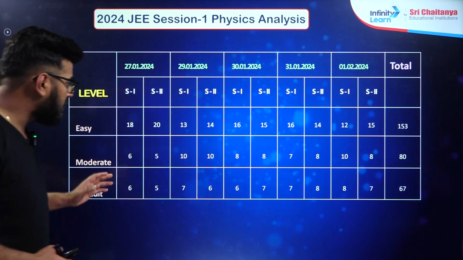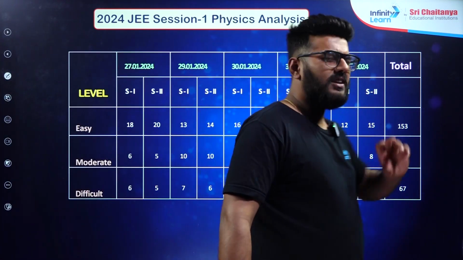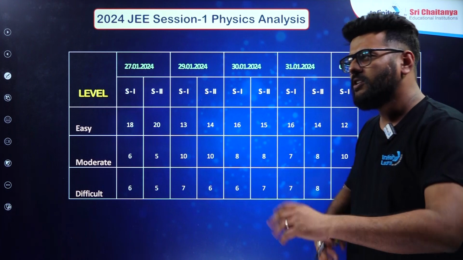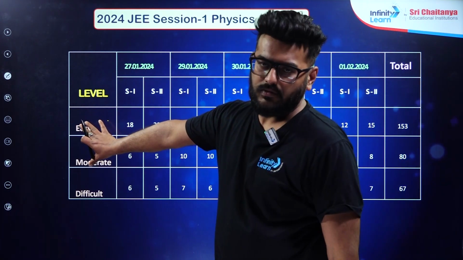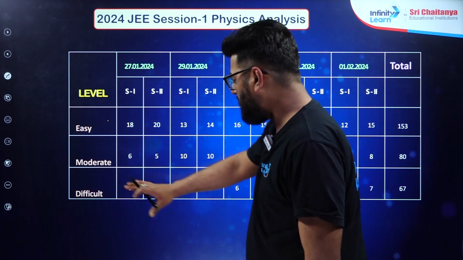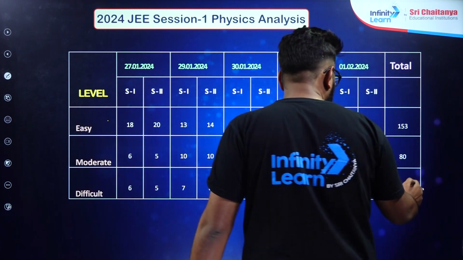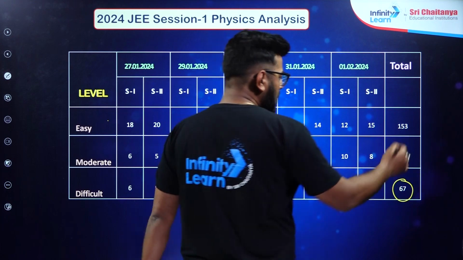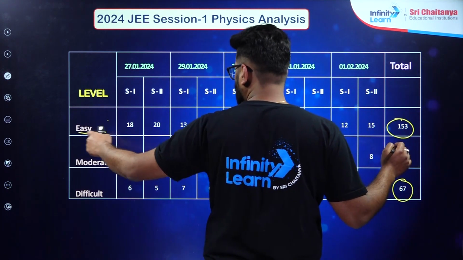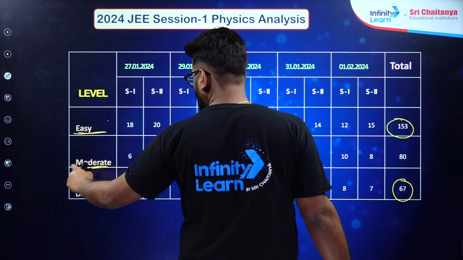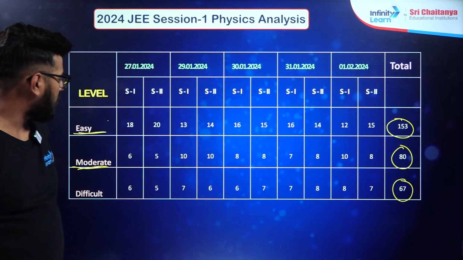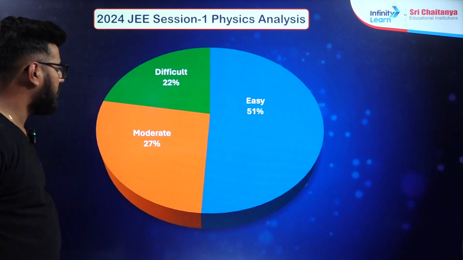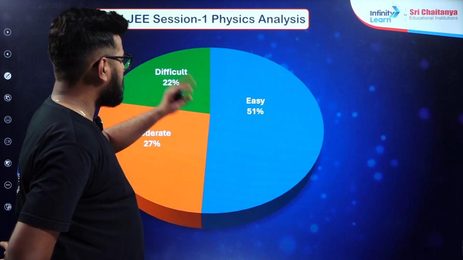Moving ahead, based on their level, easy, moderate and difficult, majorly I'll say that the shifts on an average were between easy to moderate level. Some questions definitely were difficult, but the quota of difficult questions was not that large. Mostly it was easy questions, around 153, and moderate questions were around 80. So this is the analysis chart based on their level.